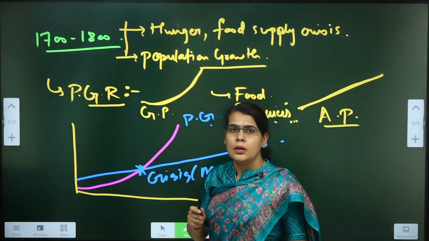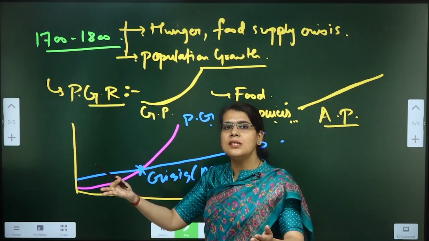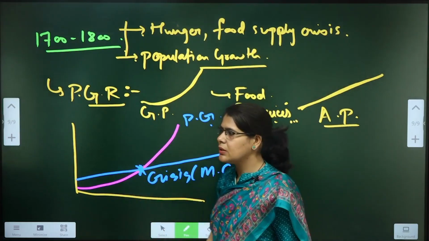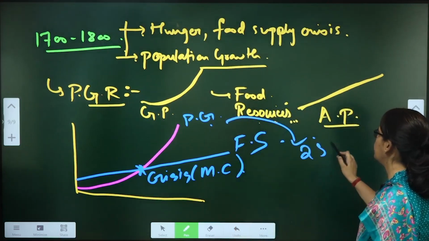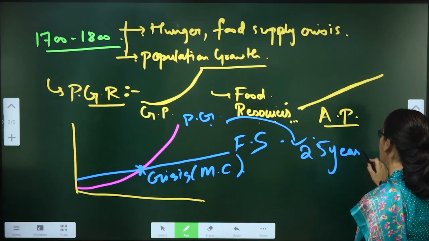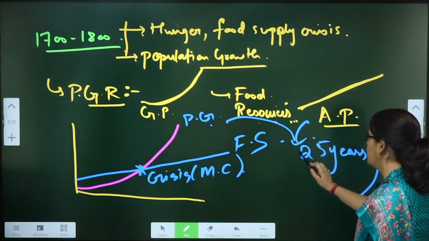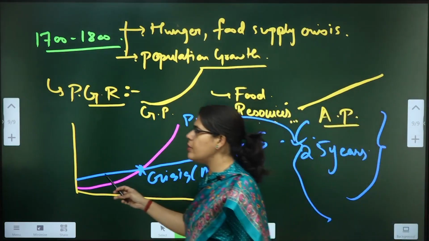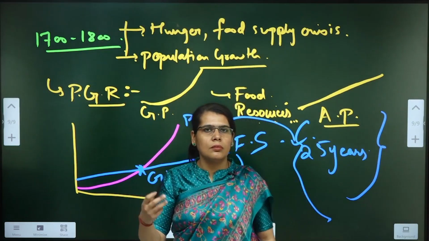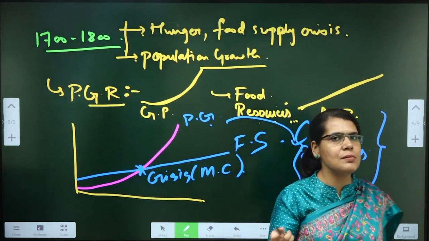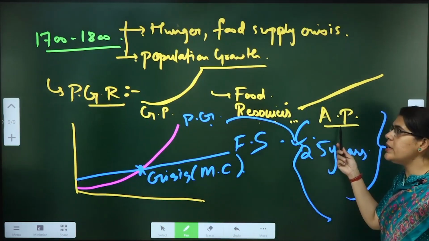Why? Because as per Malthus, the population is doubling after every 25 years. So after every 25 years, the population doubles. Will the food production double after every 25 years? Not necessarily, because as per him, the food resources are increasing, but that too arithmetically, linearly.